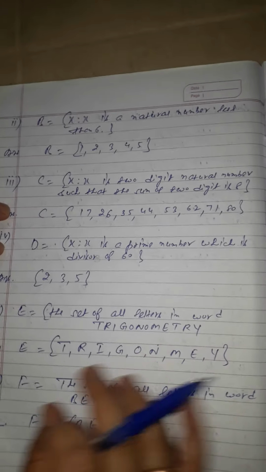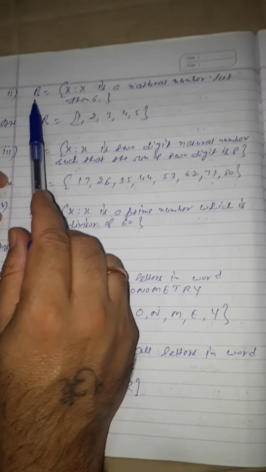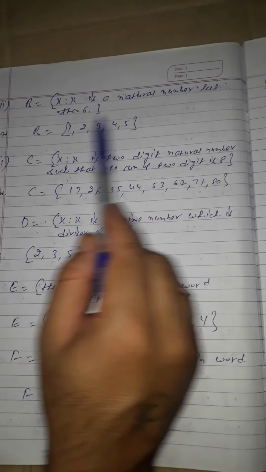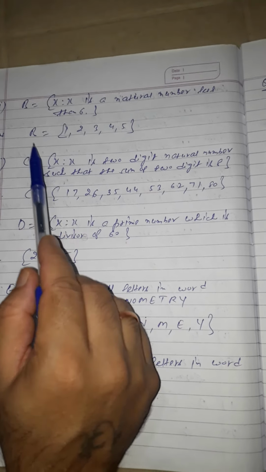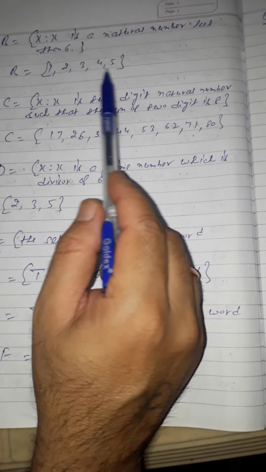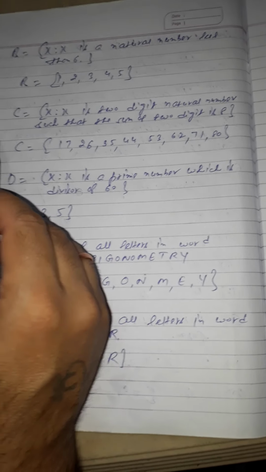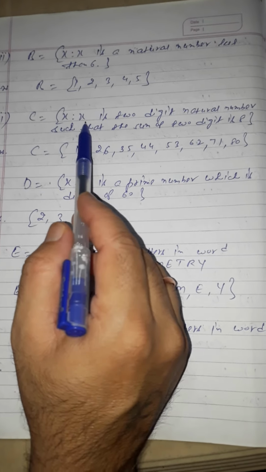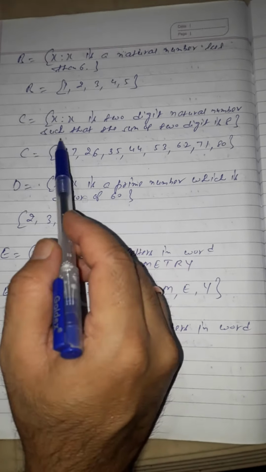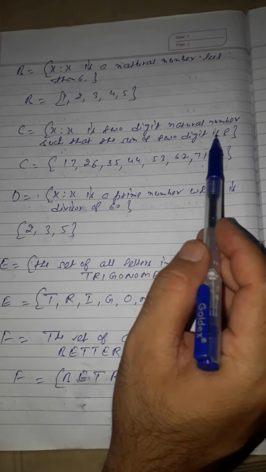Let us come to the second part. B part is {x such that x is a natural number less than 6}. You know the natural numbers are 1, 2, 3, 4, 5, and when we write them inside the braces, they are known as the roster form, students. Third is C is equal to {x such that x is a 2-digit natural number such that the sum of the 2 digits is 8}.